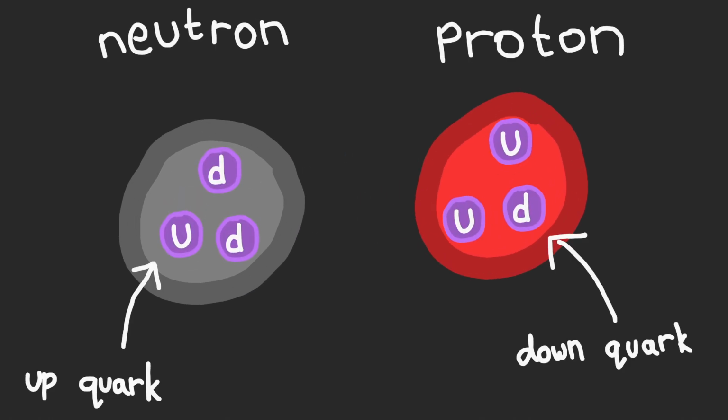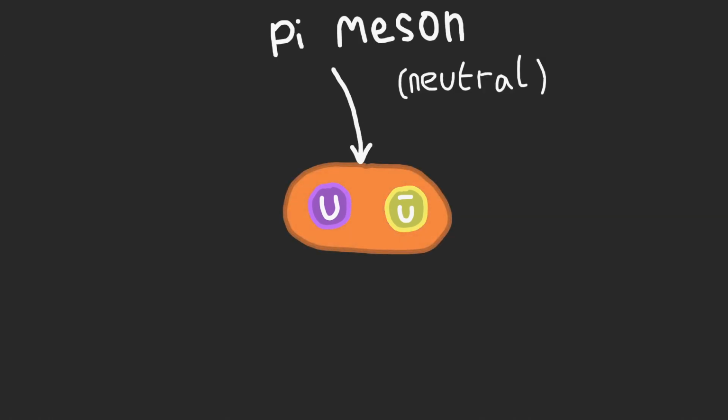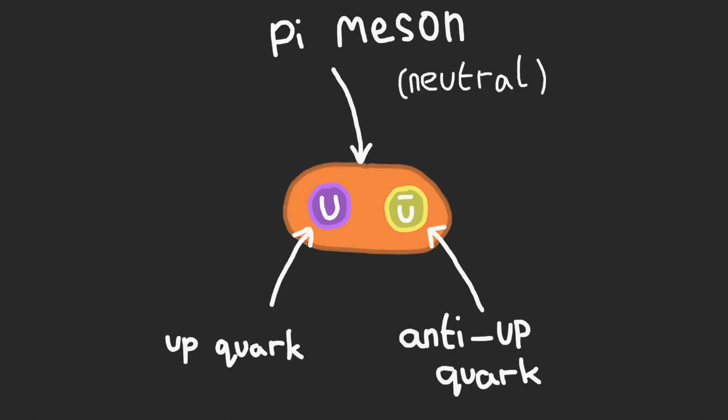Atoms consist of electrons, protons, and neutrons. The latter two are further composed of quarks. But you can make other stuff by arranging quarks in other different ways, such as the neutral pi meson made of a quark and its antimatter version. Now let's talk about spin.